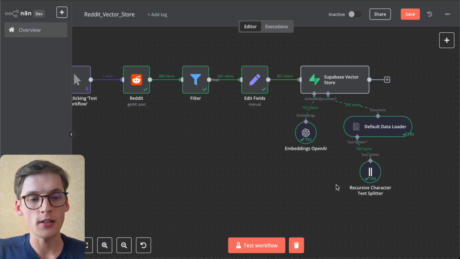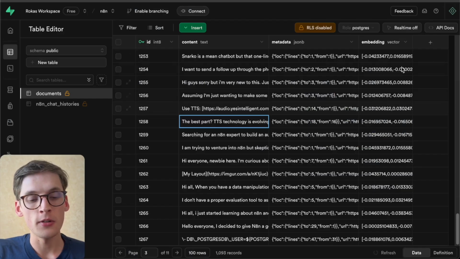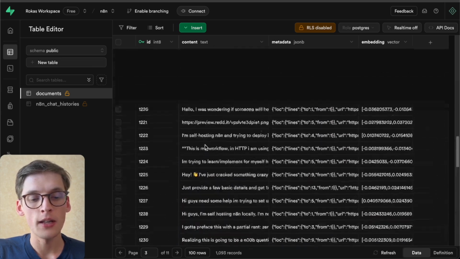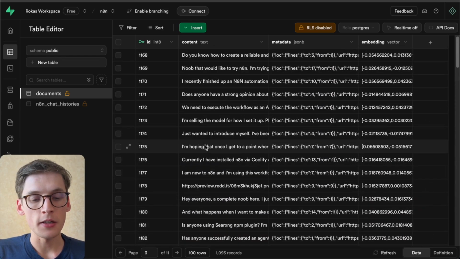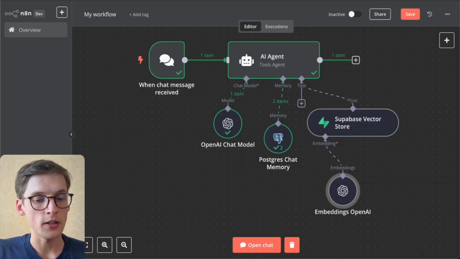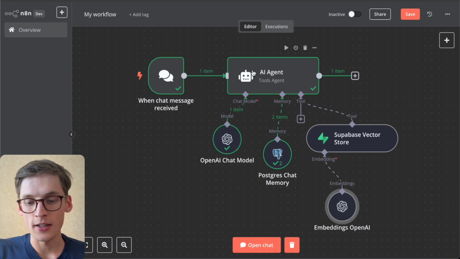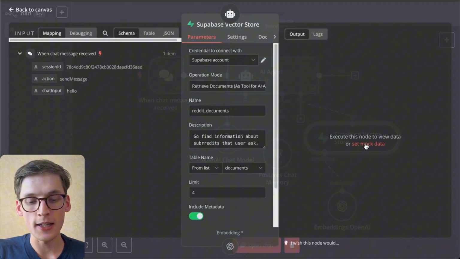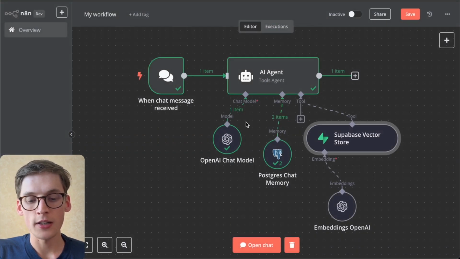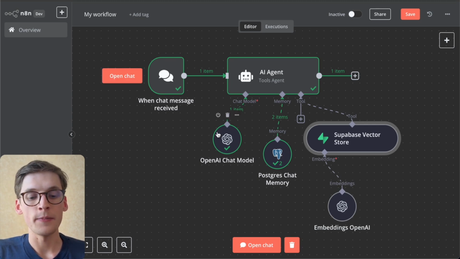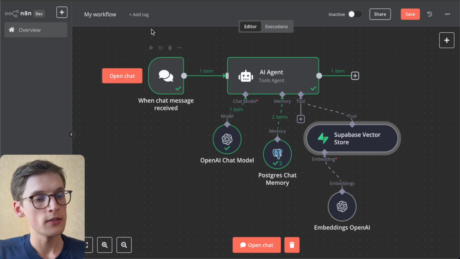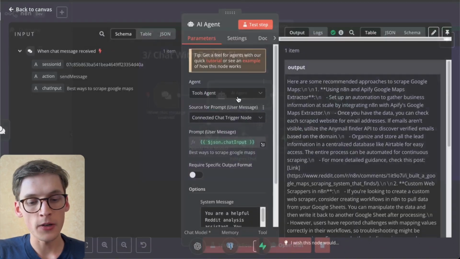We get this whole data, and if you did everything correctly, your own database will be populated with all this information. And when you have this information, you can go back to the workflow, to the agent that is referencing the same table, and you can quickly chat with it and ask it to respond with any information you want. In my own example, I created a very simple message.